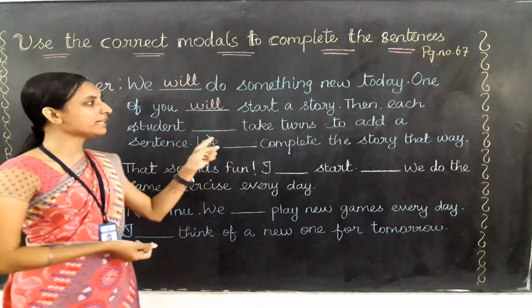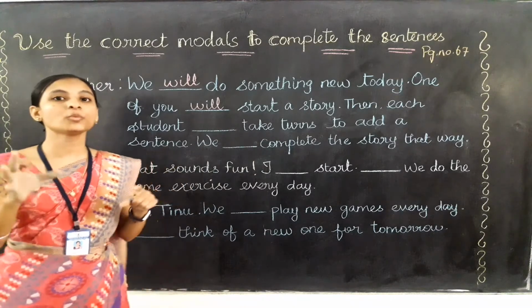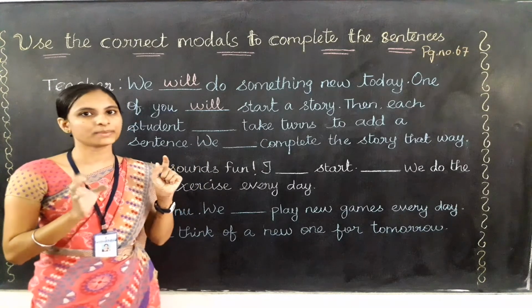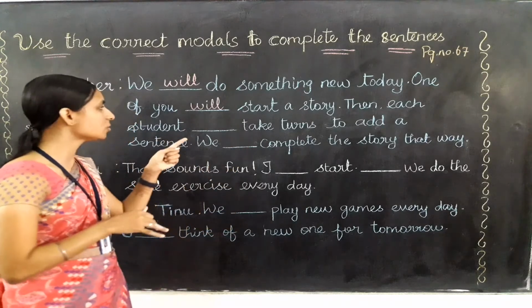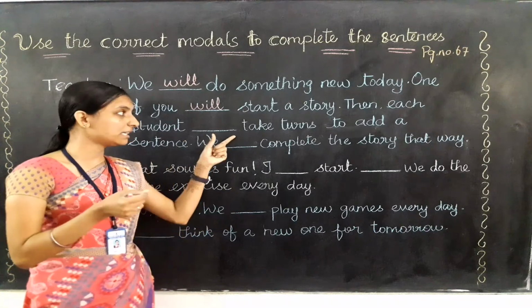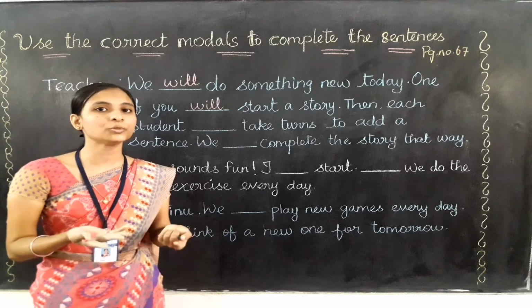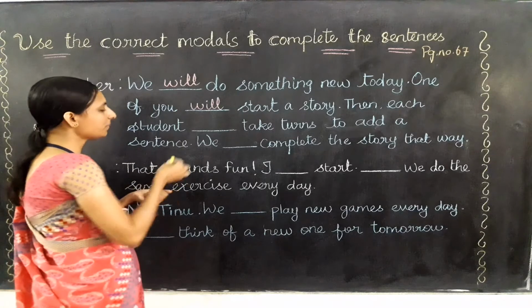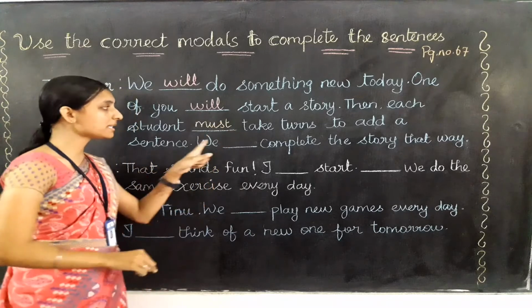Then each student dash take turns to add a sentence. Then each student, not only a few, everyone should add a sentence. Okay. So here we can't use should. Okay, because should has something different, no. So it has some different function. Here should means it is compulsory, but if they are not doing it also, no problem. But here they need to do it only. Okay, they definitely need to do it. Which verb do we need to write? Yes, you are going to learn about that verb also later. So here the verb that is present is must. Okay, must, M-U-S-T, must.